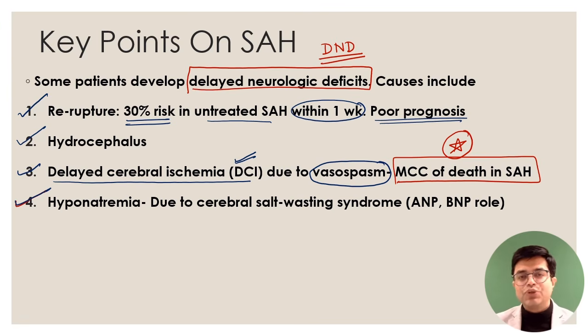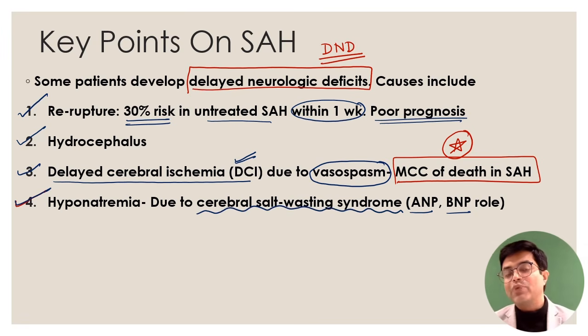Why does hyponatremia happen? There is release of atrial natriuretic peptide and brain type natriuretic peptide. It produces cerebral salt wasting syndrome. There is hyponatremia, and levels below 125 milliequivalent per liter can precipitate acute crisis in the patient. So these are the 4 important causes of delayed neurological deficit, and they are the ones responsible for the immediate death or long-term problems in the patient.